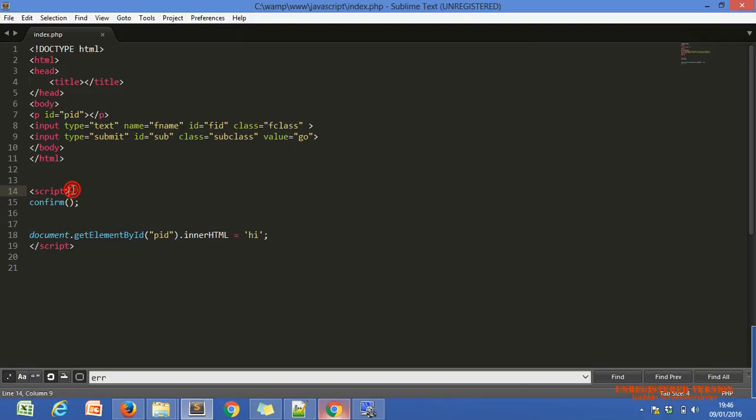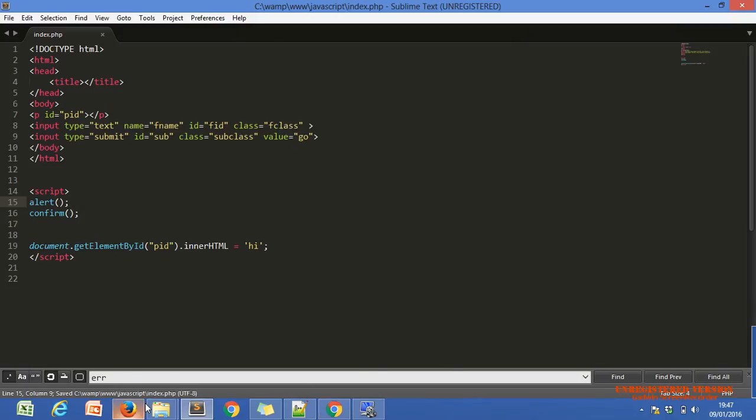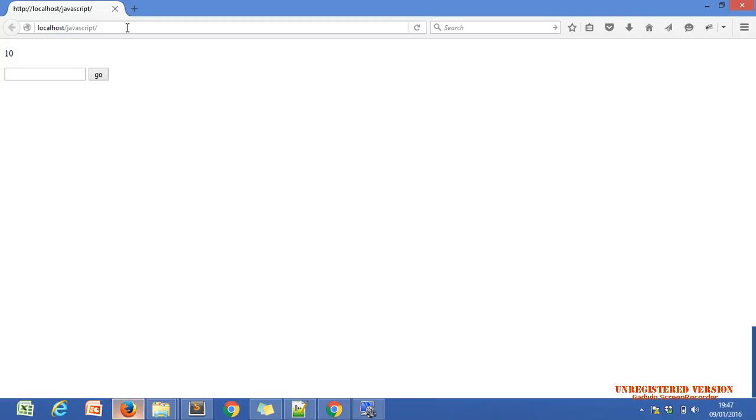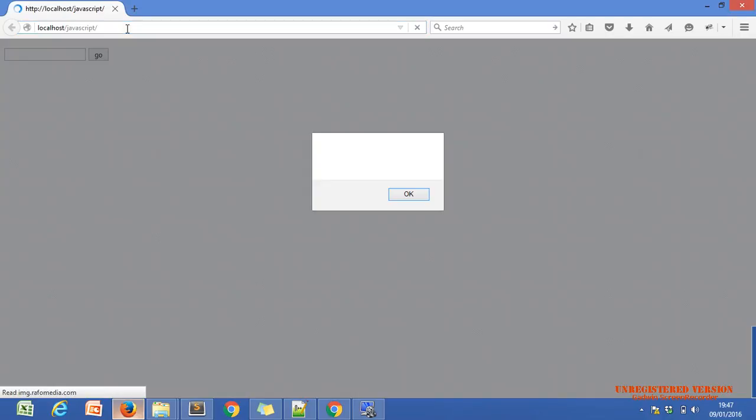No, one second. I just use one alert before the confirmation. Let's see the difference between the alert and the confirmation. Let's run in this browser. Okay. First we get one alert box. I just ran it in Mozilla Firefox. That's why I'm not getting any text. So we get one OK button only.